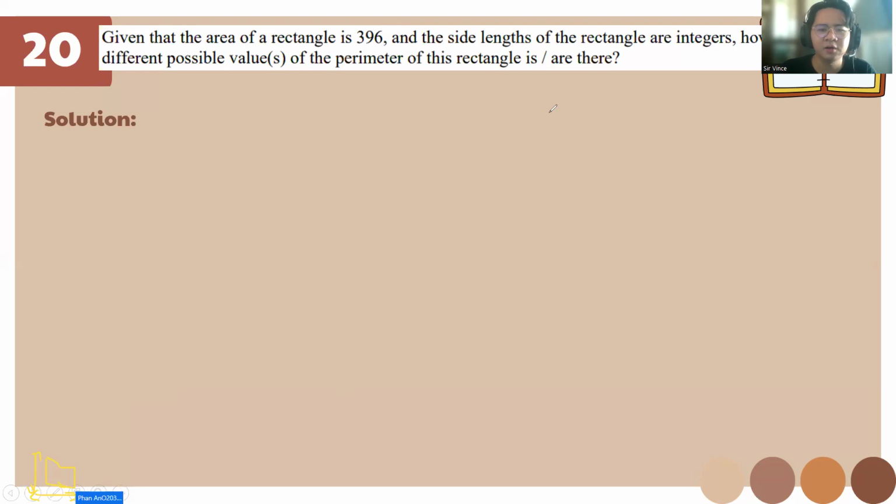So for this one, class, do you know how to answer this? Again, 396 divided by 2 equals 198. So the sum of the length and the width is 198. What if we find the factors? For this one, we need to find the factors. This is the area, not the perimeter. How many different possible values of the perimeter?